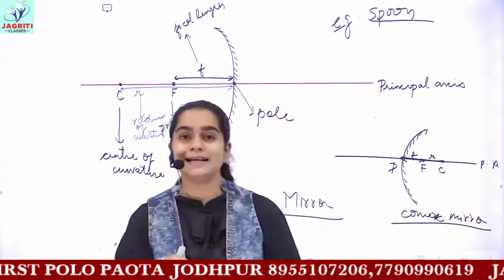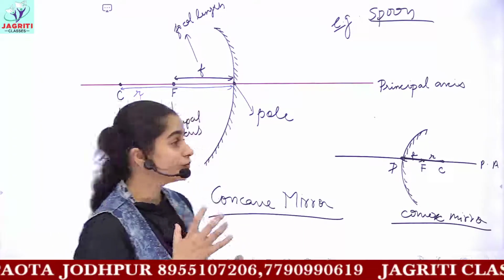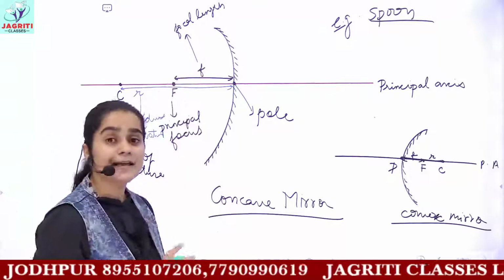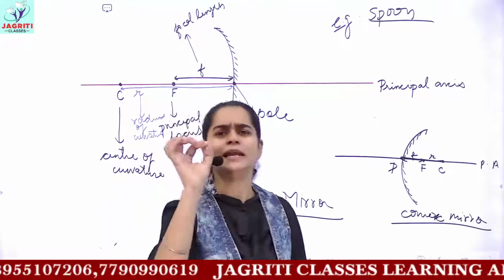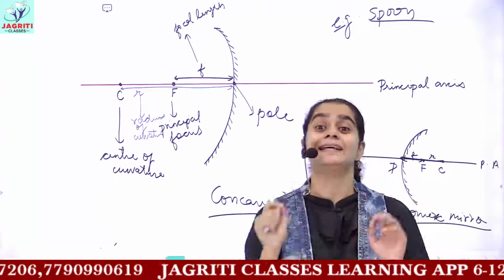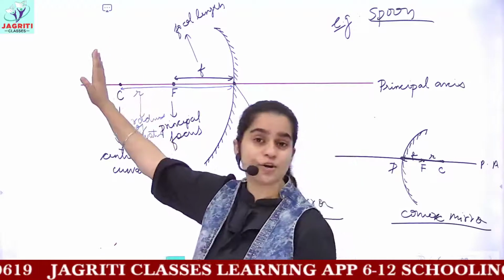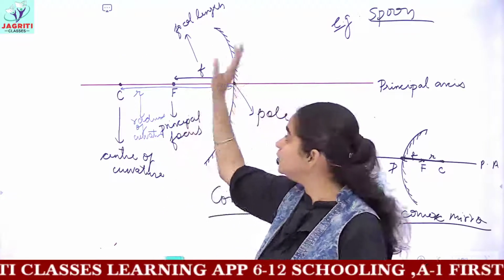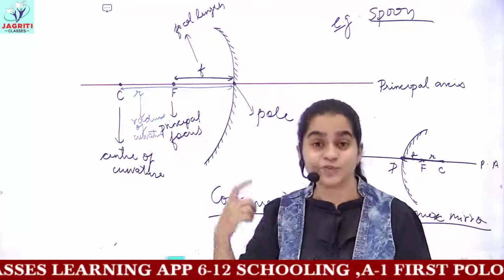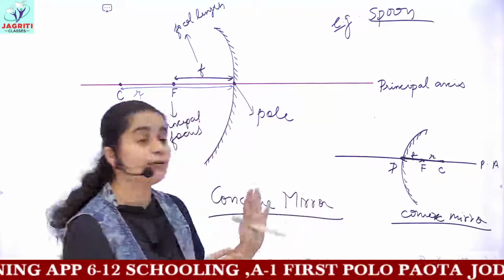So now in the next class we'll be discussing some rules of how we can form the image, and then we'll be discussing a very important topic of the chapter, ray diagrams. Ray diagrams means when you are given the position of an object, you have to draw the light rays and demonstrate where the image would be formed, what would be the size of the image, and what would be the nature of the image.